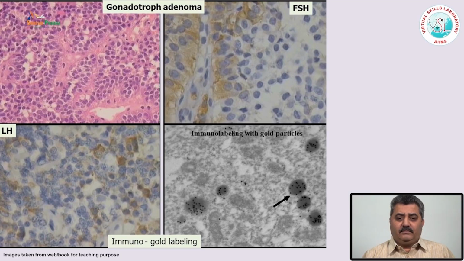Now, the pituitary adenomas can be classified based on immunohistochemistry, and sometimes we can do immunogold labeling. For example, this pituitary adenoma is positive for both FSH and LH hormones.